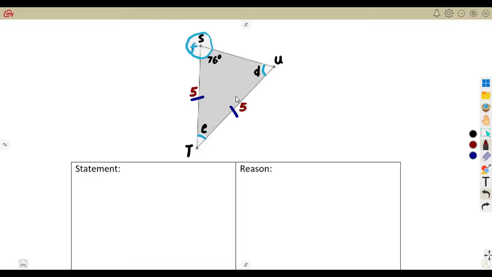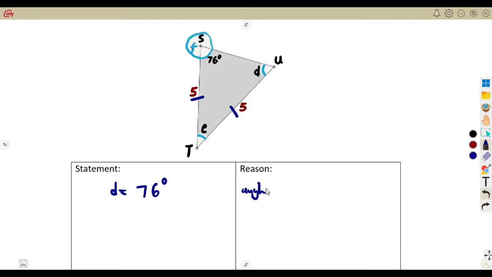All right. So if you consider this part, the 5 and the 5, the two sides that we are given being equal shows us that we are working with an isosceles triangle. And like what we had previously, these two angles, which are opposite these equal sides, are also equal. Angles opposite what? Equal sides. So it means D is equal to what? 76 degrees. This one is direct. D is going to be equal to 76 degrees.